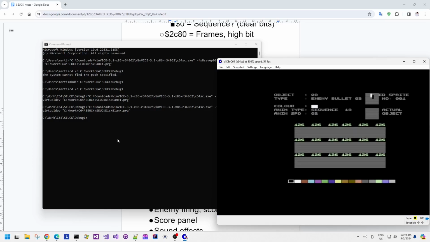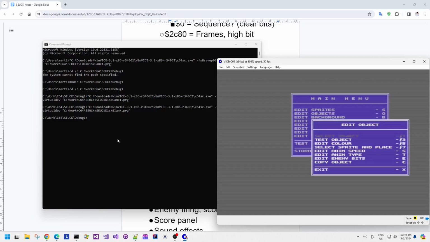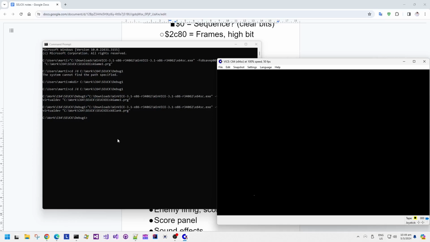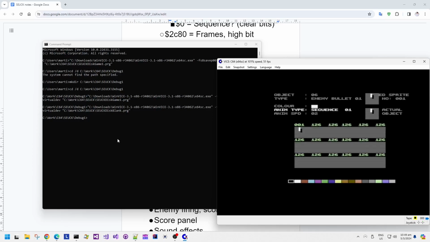So let's start with the blank SEUCK data, and let's create an enemy, and also an enemy bullet just for this blank data, because we're going to be adding at least one enemy type, probably two, I think. So we want something that's going to be visible on the screen.